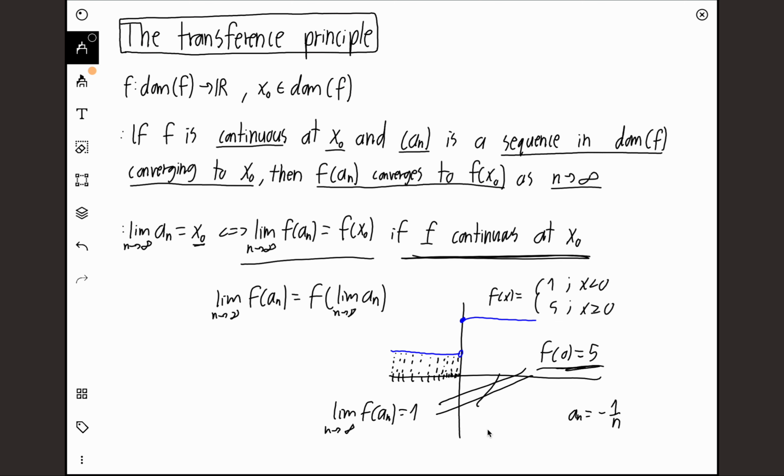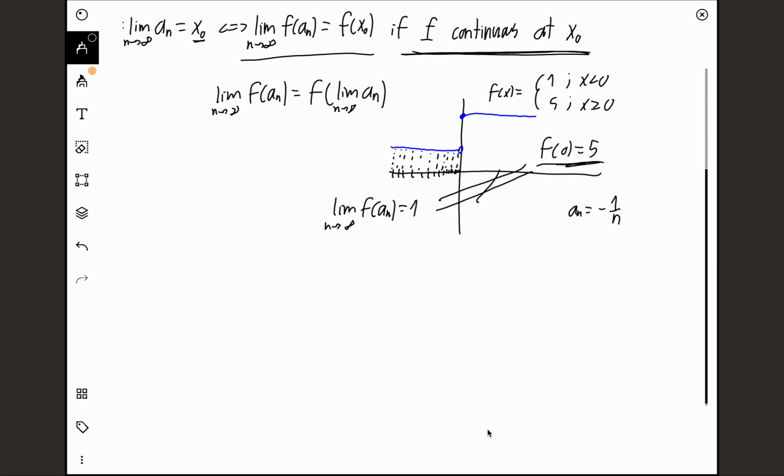But now, how do we actually prove that? Well, the proof is a good exercise because we're going to need the definition of a limit of a sequence and the definition of the continuity of a function. So what we want to show is that the limit as n goes to infinity of f of an equals f of x0. If we imagine that f of an is just a new sequence bn, then an is a sequence, and f of an is a new sequence bn.